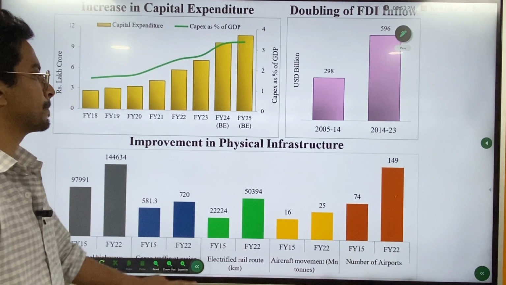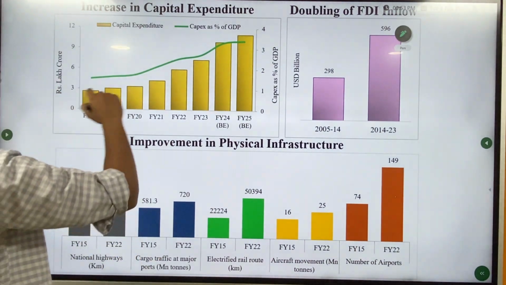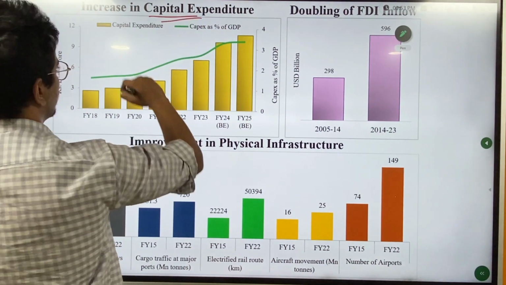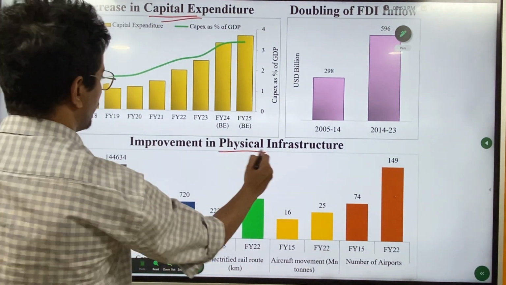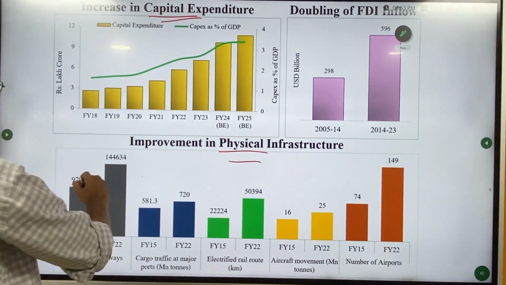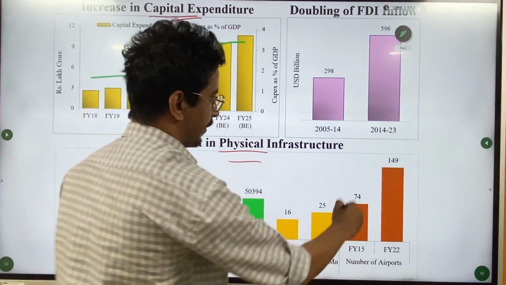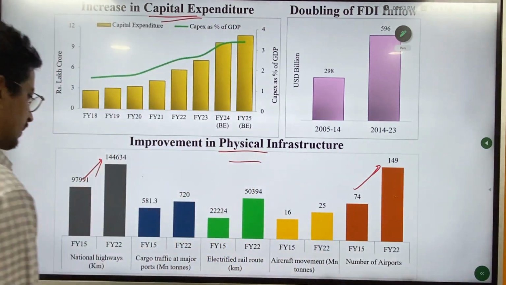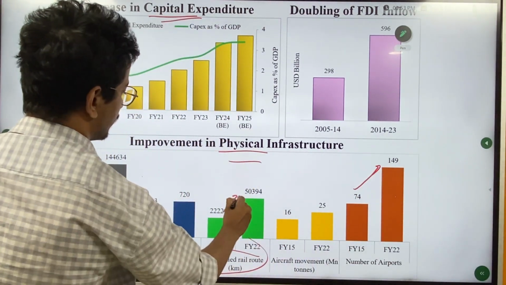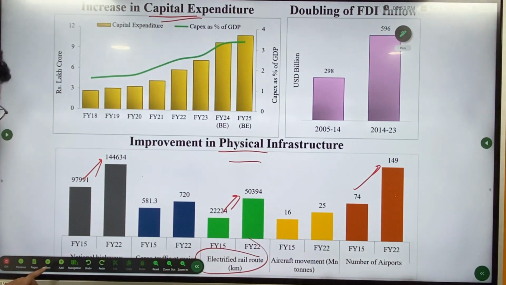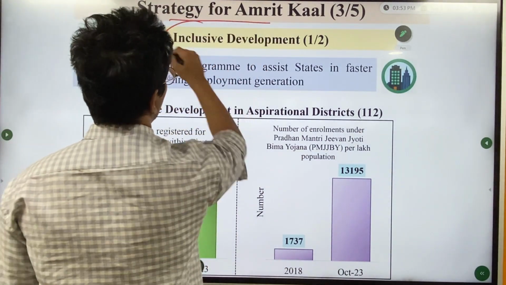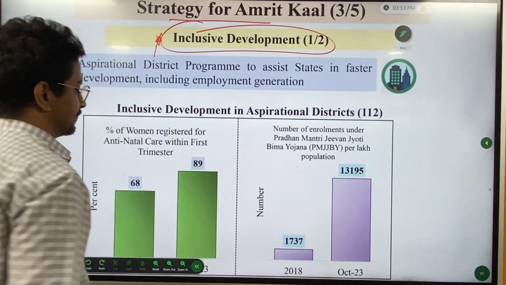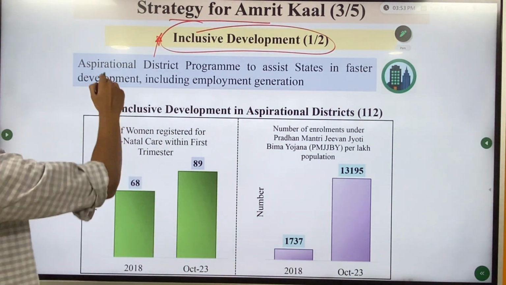The next, you can see there's one chart on capital expenditure. There's an increase. Similarly, the FDI inflow has increased, right? And here, the improvement in physical infrastructure. National highways, see, there's an increase. The number of airports has gone up, right? The electrified rail route, which is important to decarbonize our whole ecosystem. Next strategy is inclusive development. This is very important, friends. Aspirational districts under Niti Aayog.